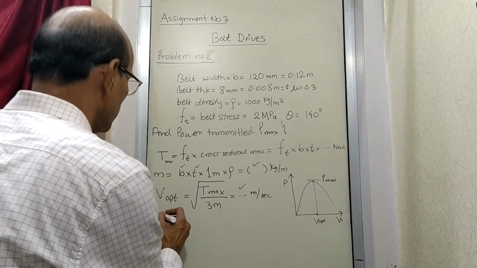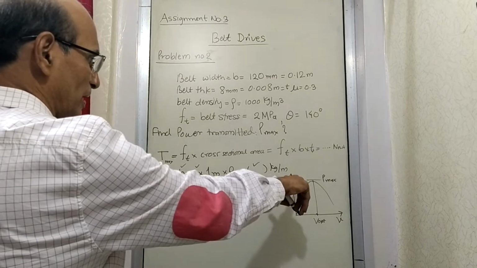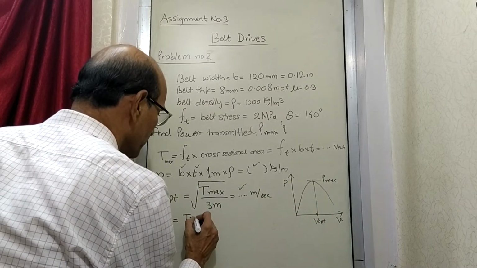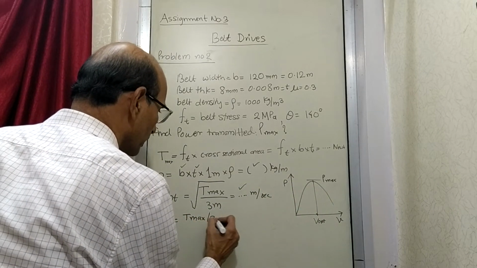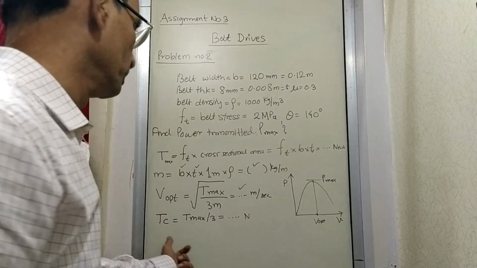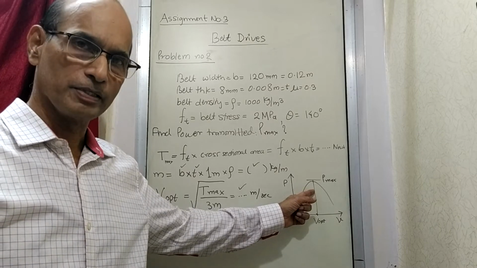We also know that Tc, that is centrifugal tension, at the optimum situation, the Tc is T max by 3. So this value in newtons also we know, what is going to be the centrifugal tension in case of optimum condition.